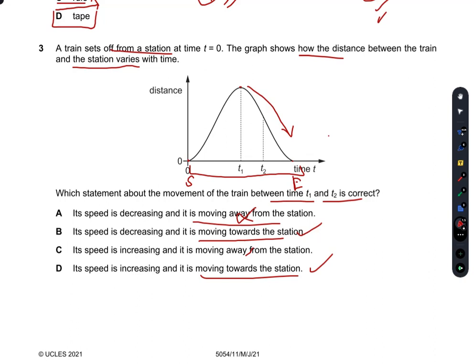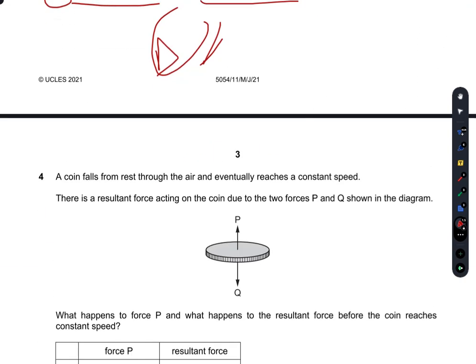Whereas if we check the speed, here you can see the gradient is 0. The gradient is increasing between T1 and T2, and then it starts to fall at this particular point. The gradient of the distance-time graph gives us the speed. So speed is increasing, which means D is the right option.